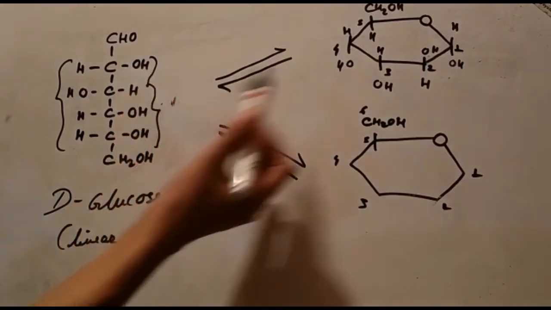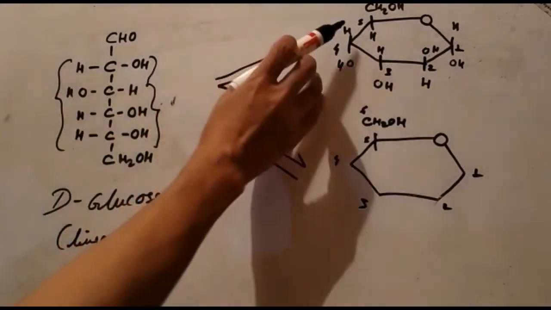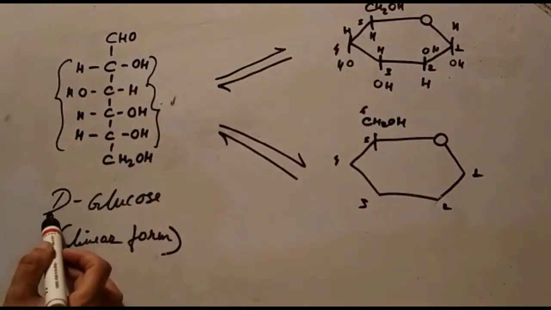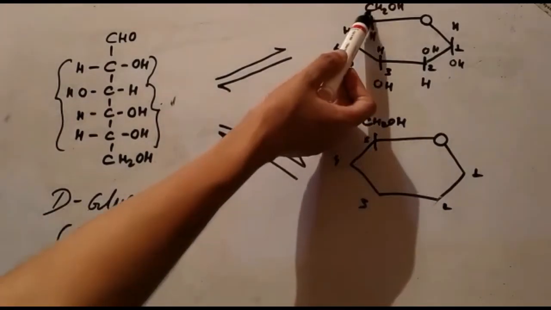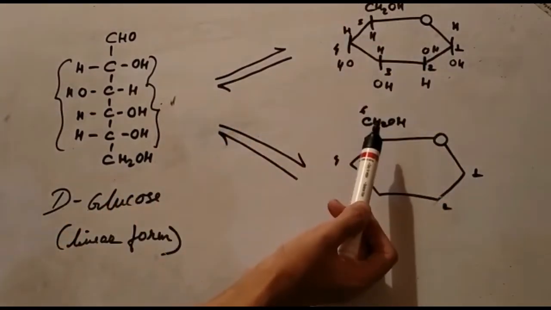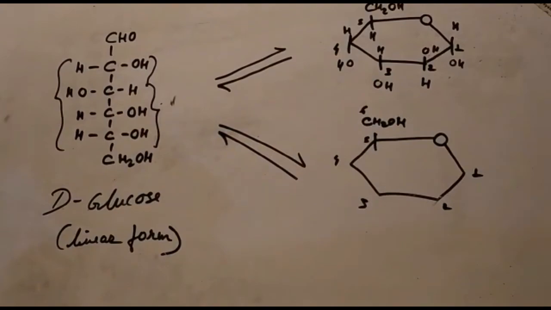On the right should be down and on the left should be up. And in case of D-glucose, the alcohol group should be up. So this is the Haworth projection.